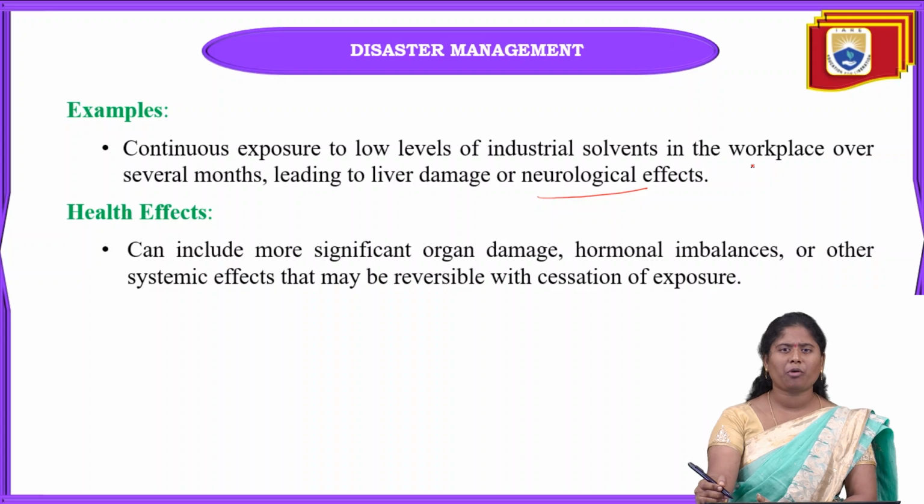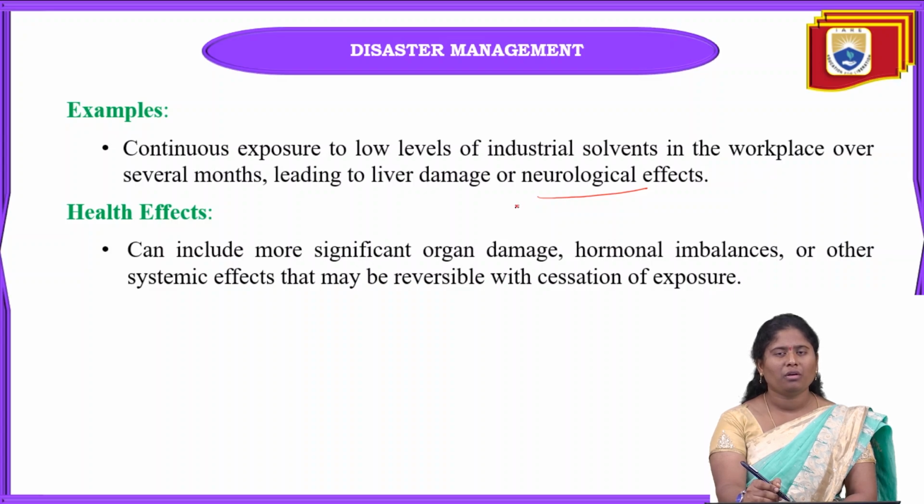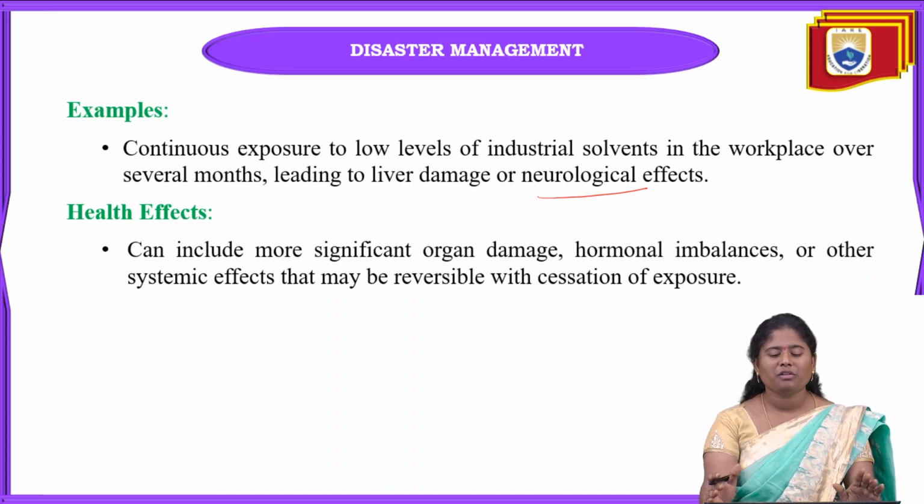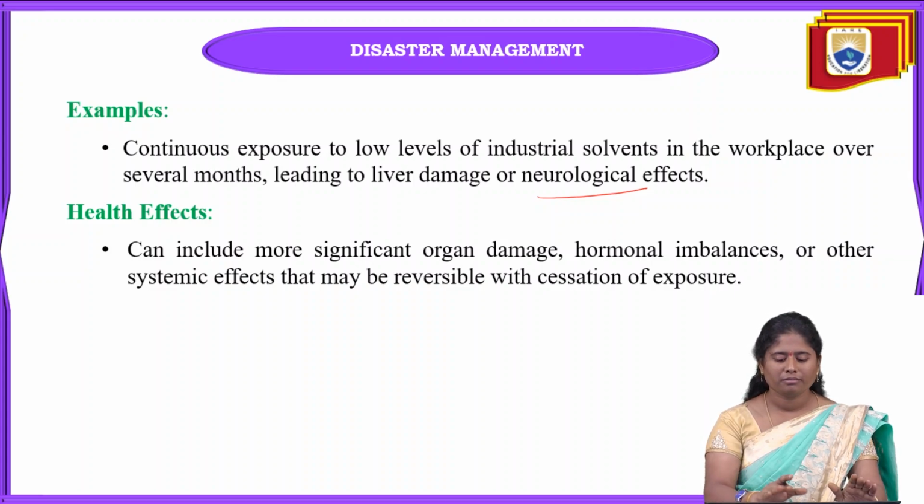Some may get kidney stones also, and there will be damage to the liver. Okay. And if we are going to mitigate this type of hazard, we have to be very careful when we are exposed to these toxic chemicals or toxic substances.